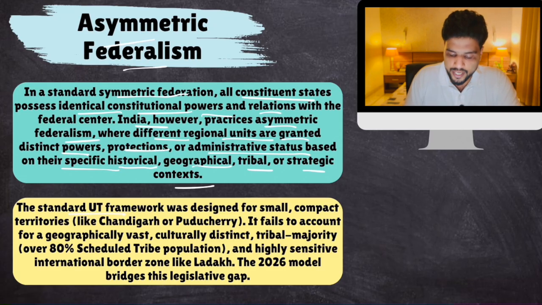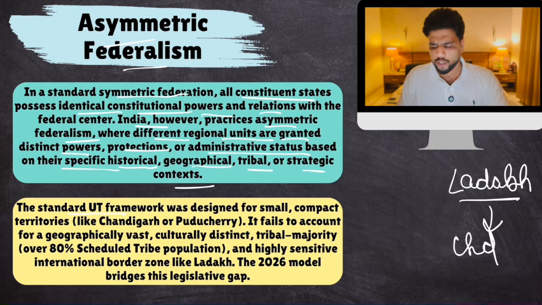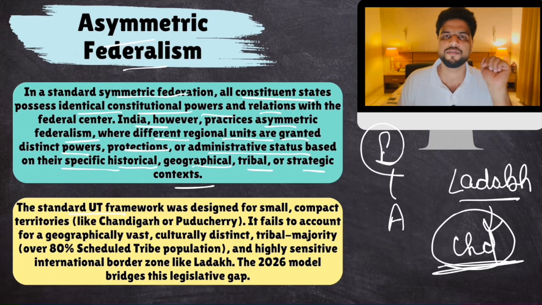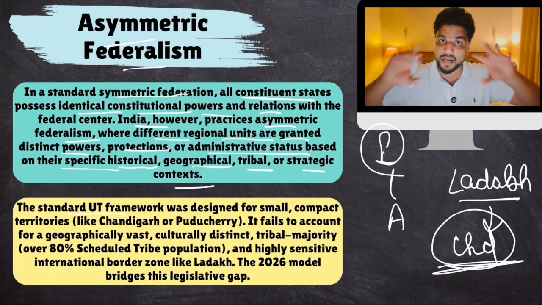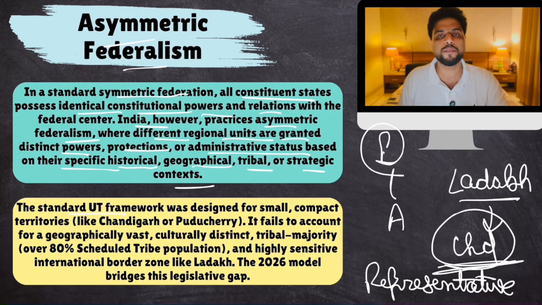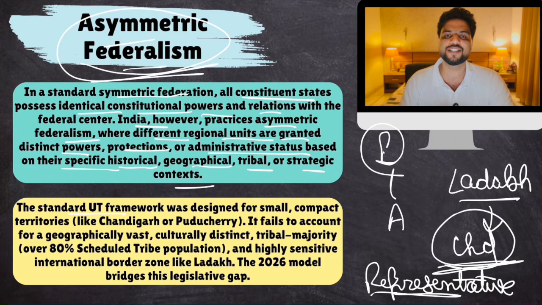Okay. Now, standard UT framework. Ladakh earlier was treated as a standard UT, much like Chandigarh. Because it was treated like Chandigarh, well, in Chandigarh, an administrator is appointed by the president and they directly administer Chandigarh. But Ladakh is different. It has different tribal groups, different tribal interests. So it requires a representative form of democracy. It cannot be handled by bureaucrats alone. People of Ladakh have different interests. They demanded democracy.